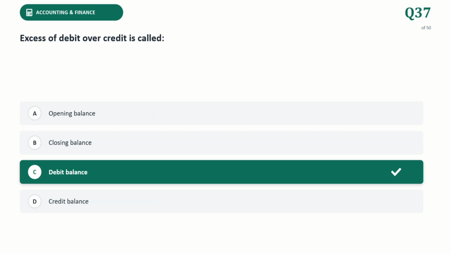Next question. Excess of debit over credit is called. The correct answer is debit balance. In double entry bookkeeping, every ledger account has a left side, debit, and a right side, credit. When the total of all entries on the debit side is greater than the total on the credit side, the resulting net amount is fundamentally defined as debit balance.